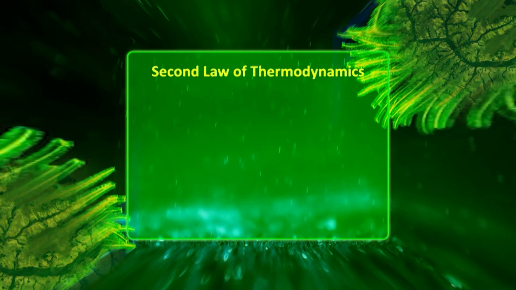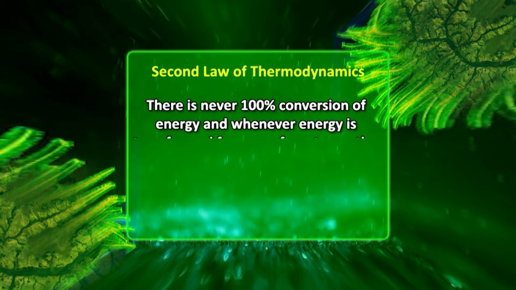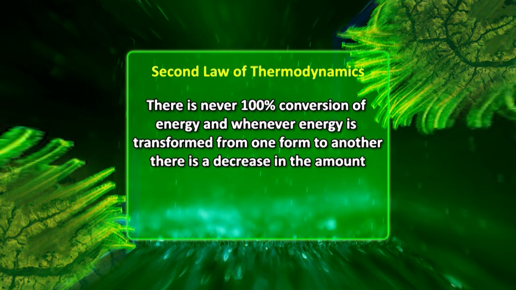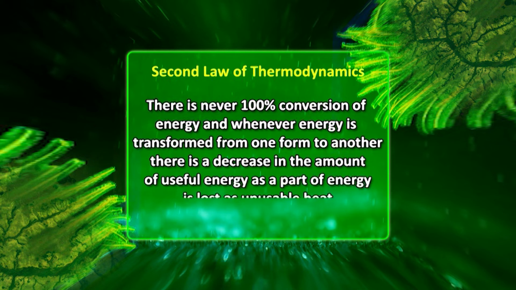Loss of energy is due to the operation of the second law of thermodynamics, which states that there is never 100% conversion of energy, and whenever energy is transformed from one form to another, there is a decrease in the amount of useful energy, as a part of energy is lost as unusable heat.